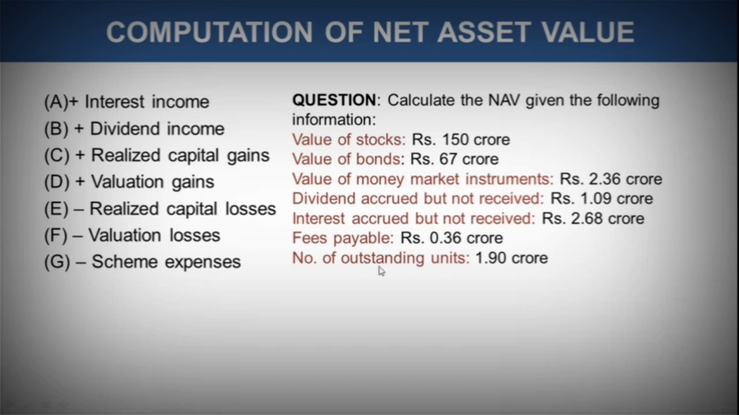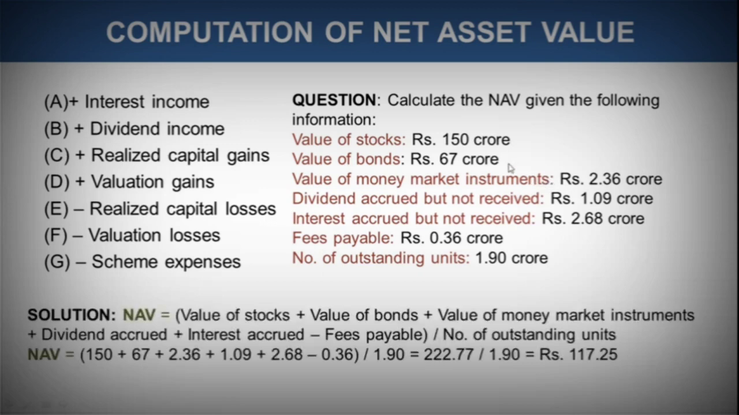The whole value would be divided by the number of outstanding units, the same formula that we have seen in the previous slide, and the value of stocks, bonds and money market instruments would be forming a part of the unit capital. So let's see how NAV is derived out of this information. Value of stock plus value of bond plus value of money market instruments plus dividend income plus interest income minus fees payable divided by number of outstanding units.